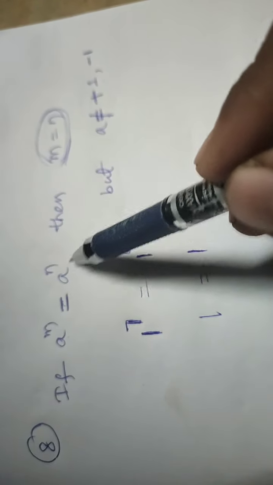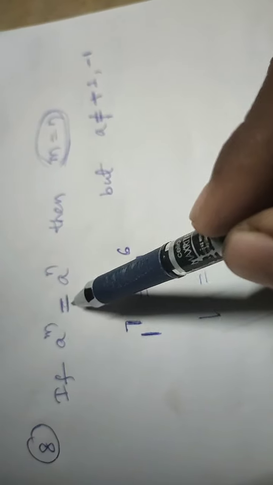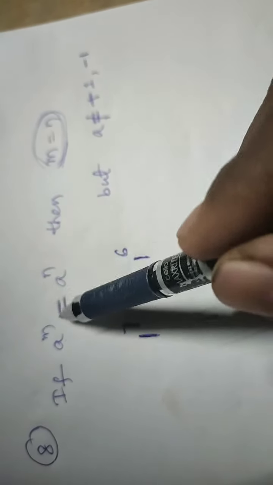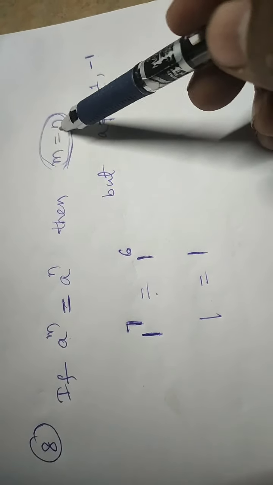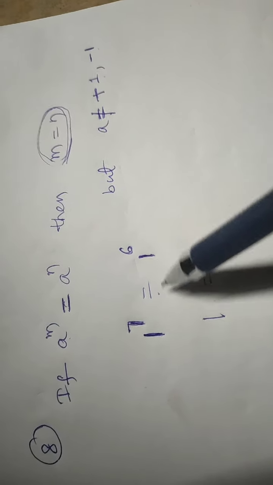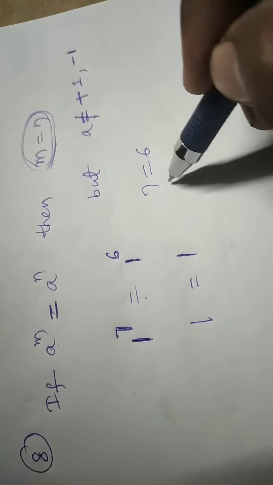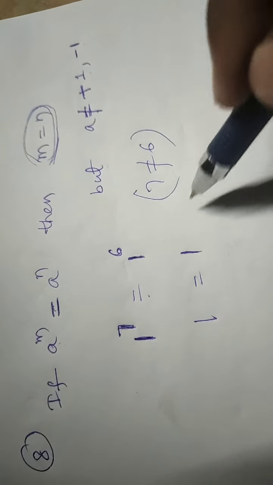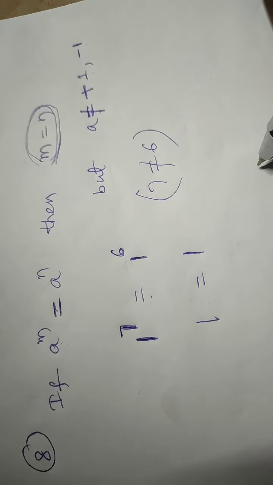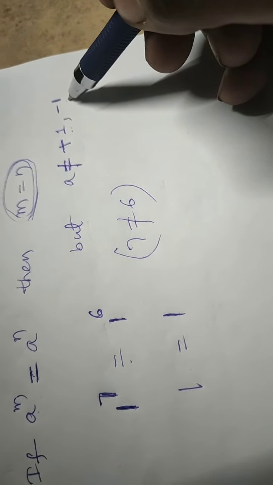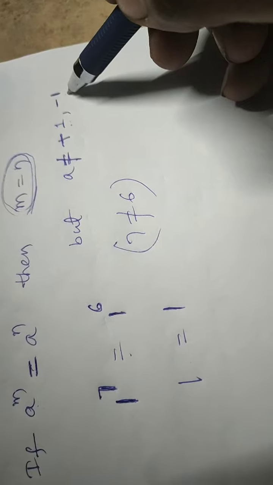When the bases are the same, look at 1 and 1, with the equality sign, and even the powers are the same, we conclude, as per the formula, m is equal to n. So from this problem, we should conclude 7 is equal to 6. But actually it's wrong. Correct? 7 is not at all equal to 6. So that is why I mentioned the condition plus 1. What happens to minus 1 then? Does it work for minus 1 also?